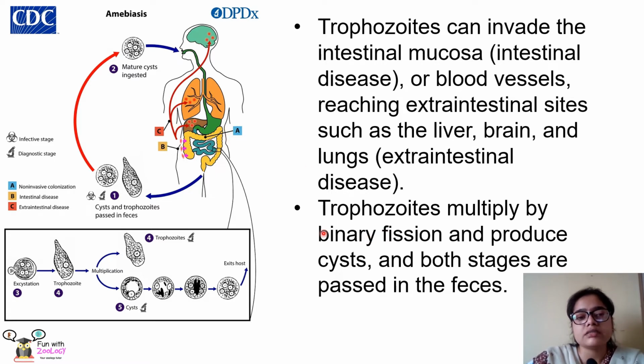Now the trophozoites actually multiply by binary fission, so they multiply very fast and in large quantities, and they produce the cyst. Again these trophozoites produce cysts, and both these stages, the trophozoite as well as the cyst, pass through the fecal matter of the infected human being into the environment. So cysts and trophozoites are released in the environment and they remain there.